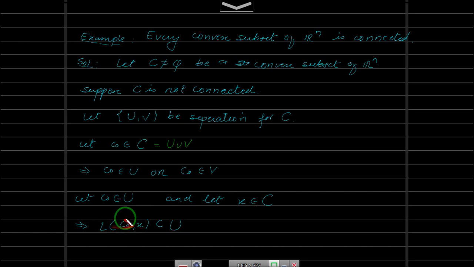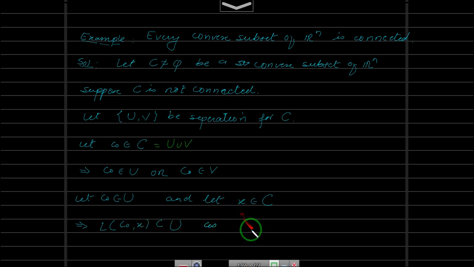Because we already proved that this is a connected subset of Rn, and C has a separation U comma V. This implies this segment either will be contained inside U or inside V. But it will not be contained inside V because c naught is already in U, and the intersection U and V is empty because it is a separation. That is why c naught cannot belong to V also. So this implies the line segment joining c naught and x will be in U.